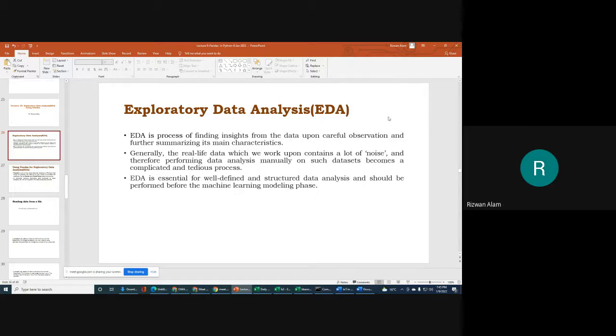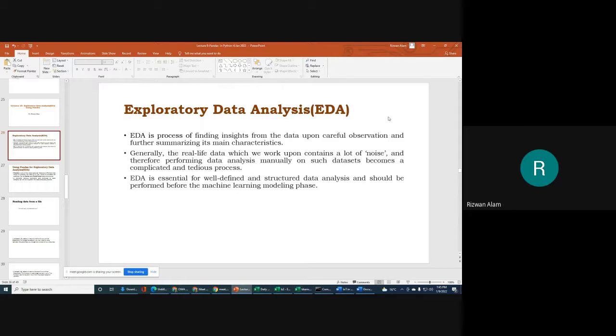We try to summarize the main characteristics of our data. In simple words, we want to know more about our data, and that process of finding insights from the data is known as exploratory data analysis.